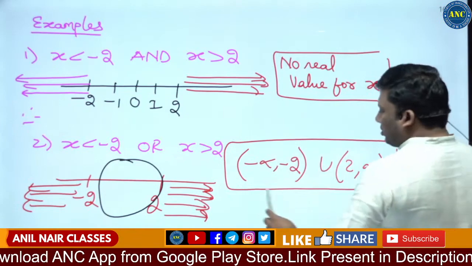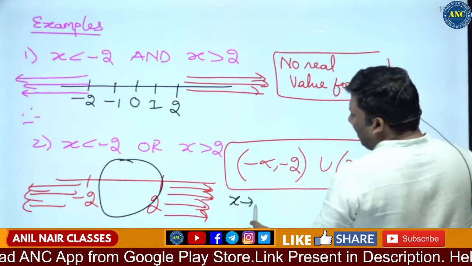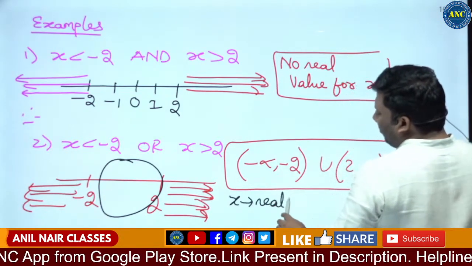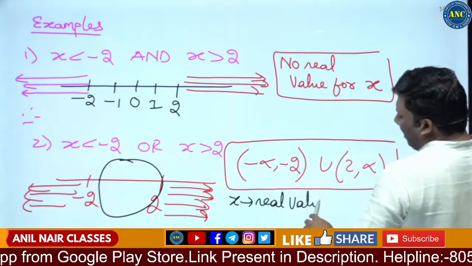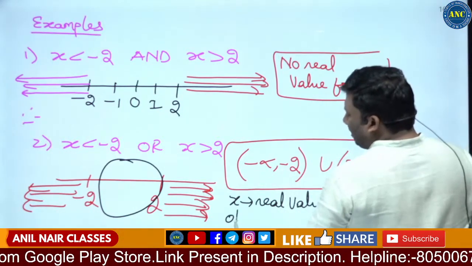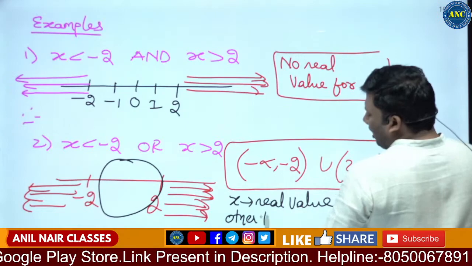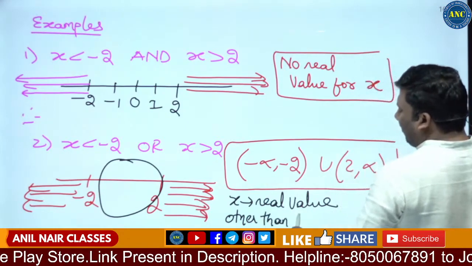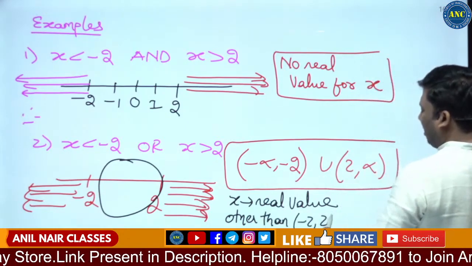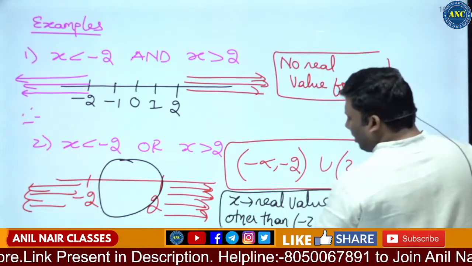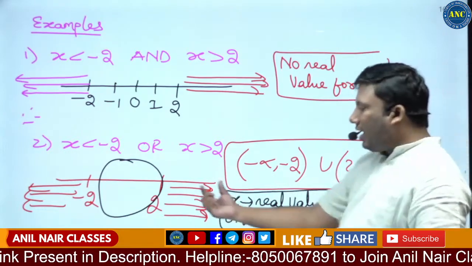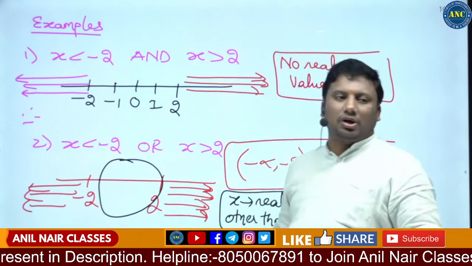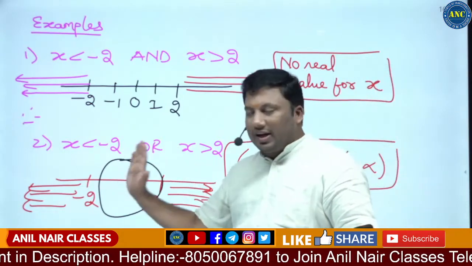In other words, X can take any real value other than minus 2 to 2. This also can be an answer.